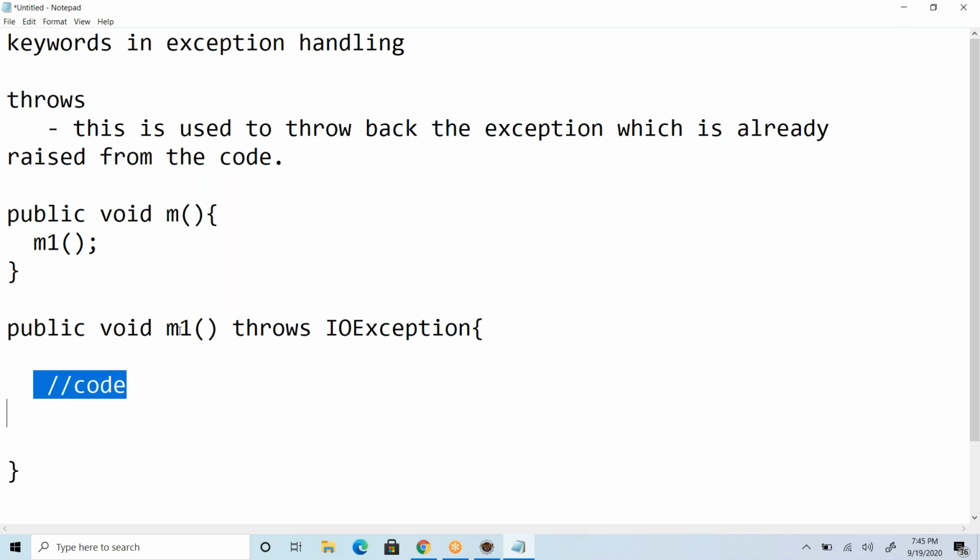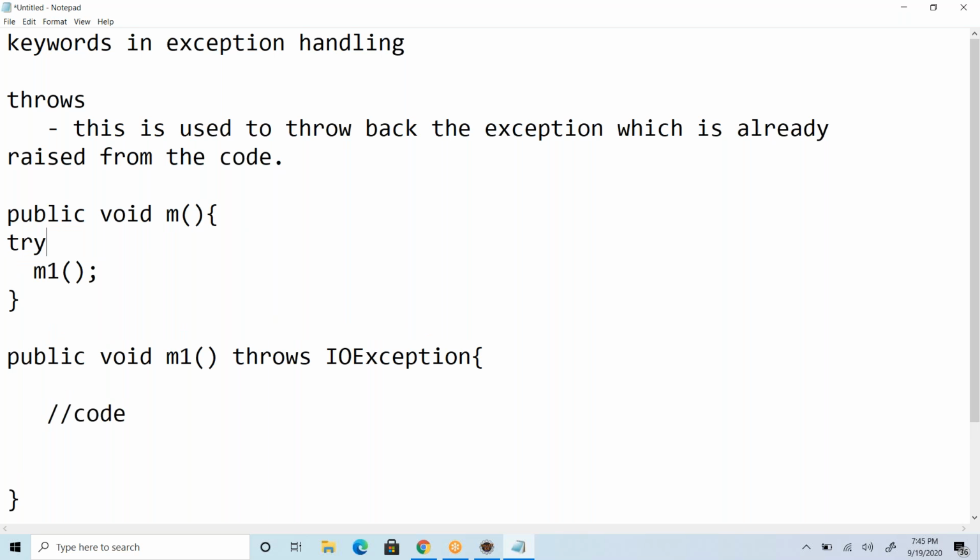I do not want to handle that in m1 method. I want to send that back to the caller. The caller here is m. So this exception went back to here, and now this m method is responsible to handle the exception, or again it can throw it back again.